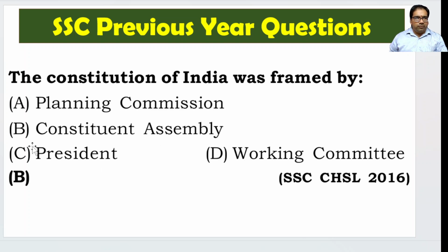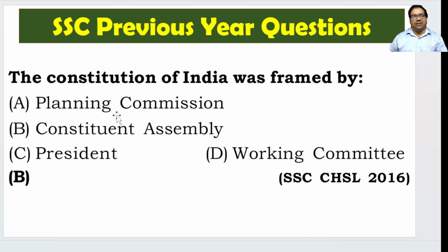Right. So the President is actually a later addition. Once the Constitution was created, it defined what is a president, who is a prime minister, etc. So before the Constitution of India came into picture, there was no president. Similarly, the Planning Commission also came after the Constitution, and it is not something that is even defined in the Constitution. So the Planning Commission is not at all related to the Constitution. The correct answer here is Constituent Assembly.